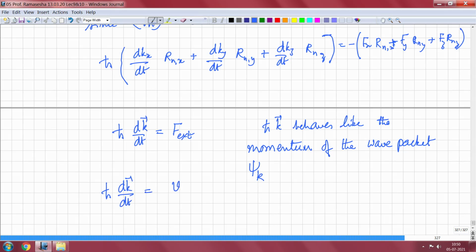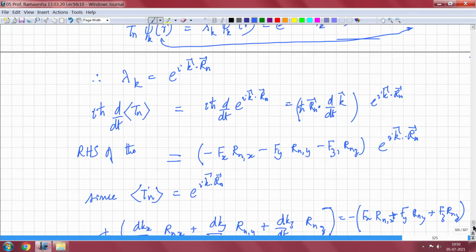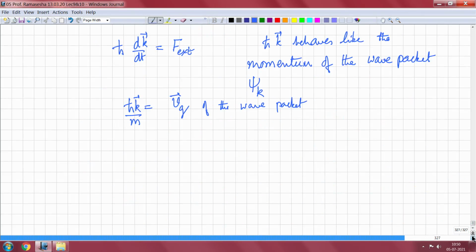Sorry, h cross k is not h cross dk by dt. h cross k by m is equal to the group velocity of the wave packet, and dvg by dt will give you the force, because dvg by dt is the acceleration of the particle.